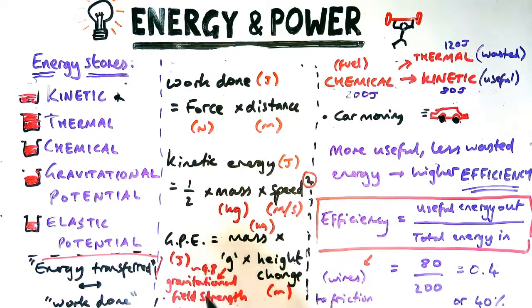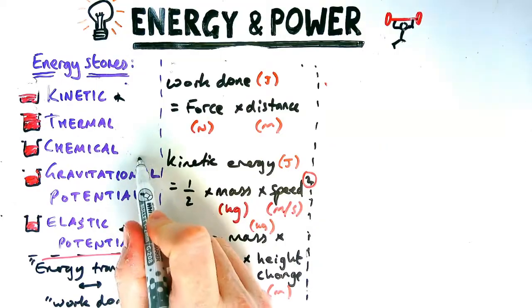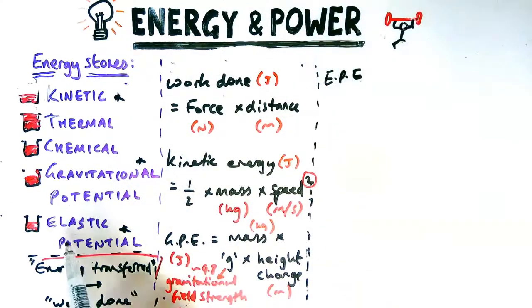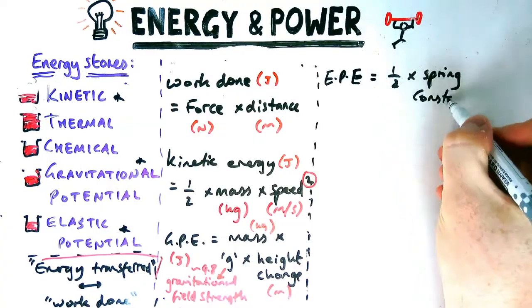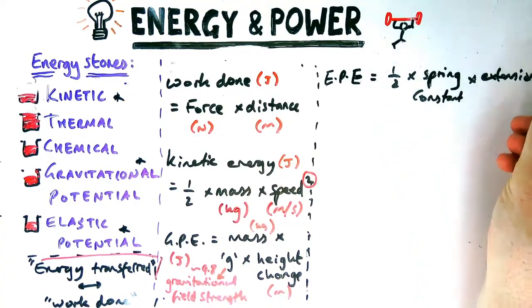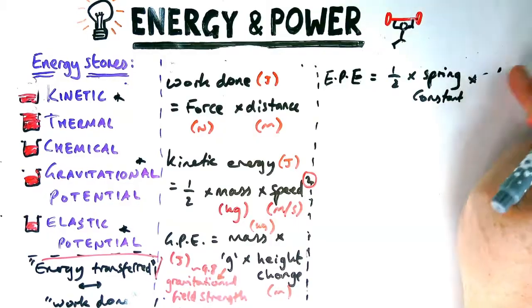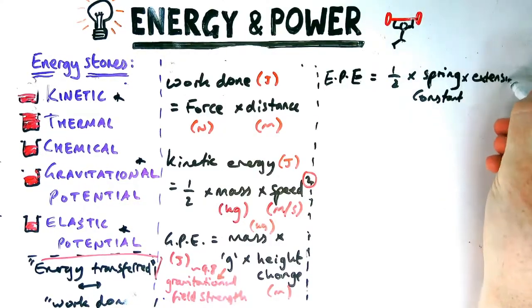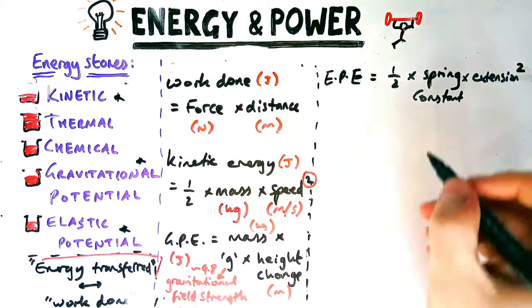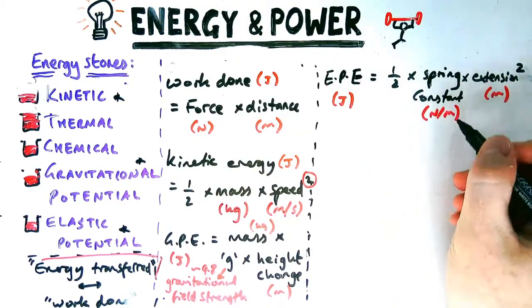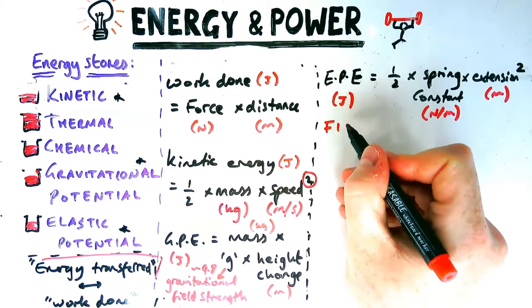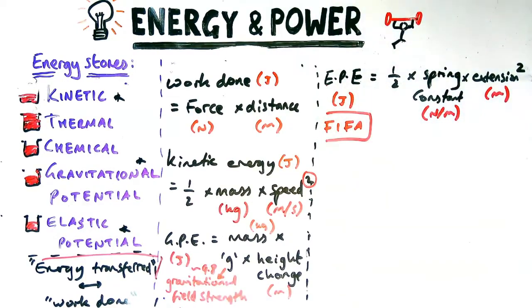So I'm not going to do any practice questions here. I will do some in the future about those formulae, but you need to make sure you know how to use them using something like FIFA to get your maximum marks. There's one more, which is elastic potential energy, which is equal to a half times something called the spring constant of the spring you're talking about, times the extension squared. Again, extension has to be in meters.